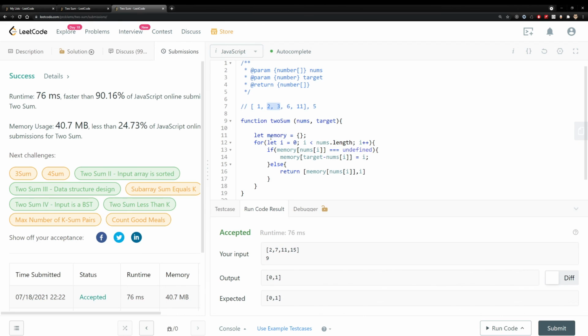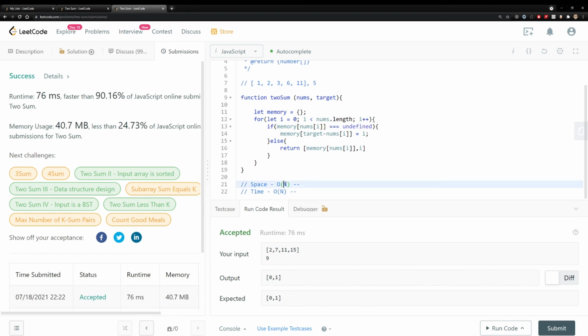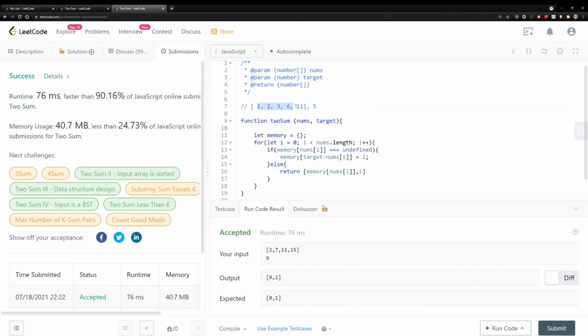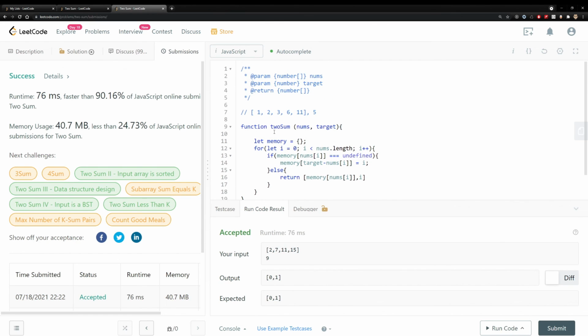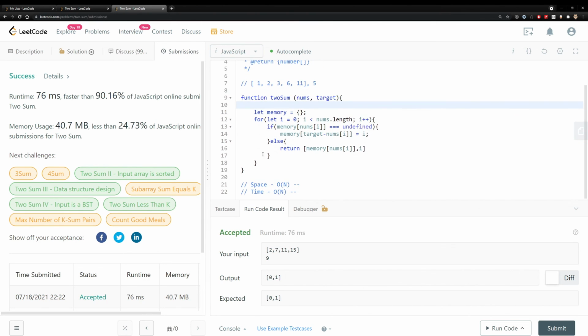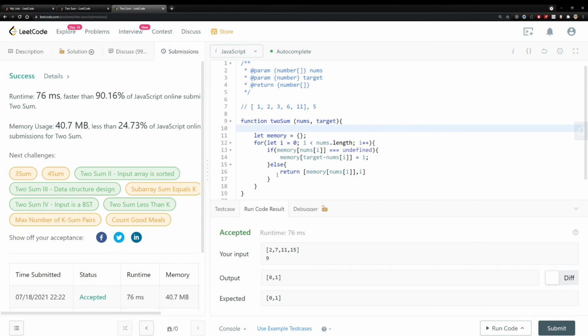So by using pointers, I don't need to store the actual n values anymore. And I'm only iterating through this once, so O(n). The only downside is that I need to ensure that my array is sorted. For sorting algorithms, you could go and look up all these different options, but we could probably improve this slightly this way. I'm not going to code up a solution for that. I'll leave it for you guys to check it out and try to solve it yourself.